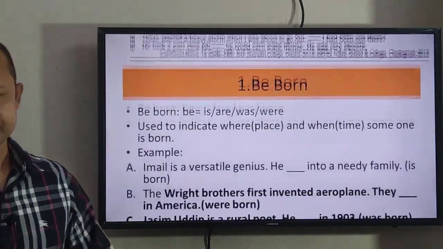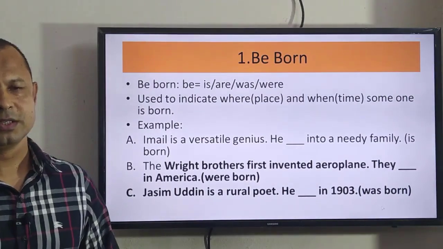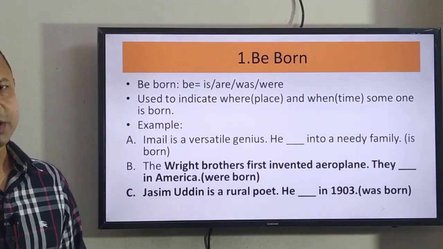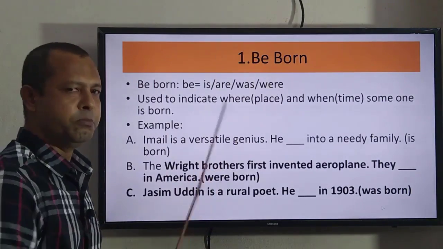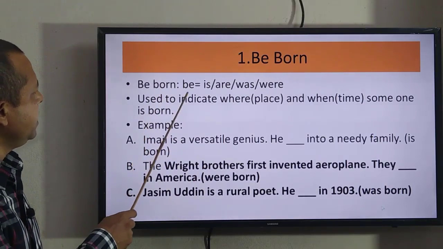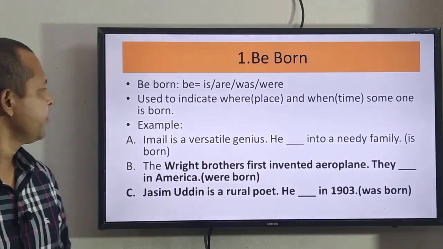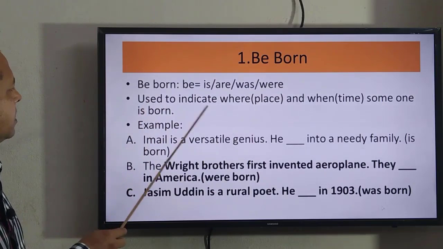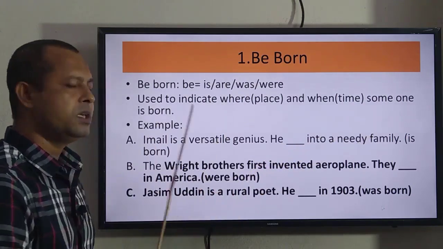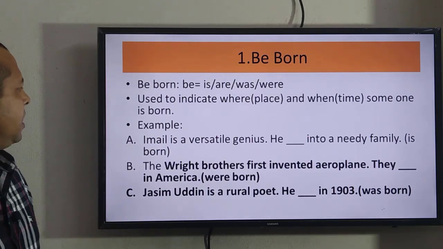Now, let us go to the rules of using these special words and phrases, and at the same time, we shall be familiar with these words also. Number 1, be born. Be will be changed into is, are, was, were. We use be born to indicate where, that means place, or when someone is born. So, you have understood where we use be born.